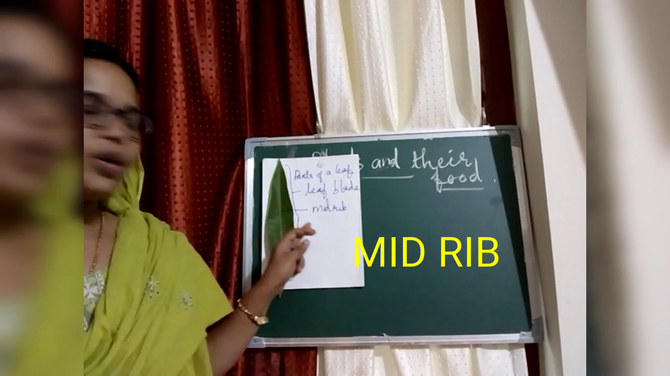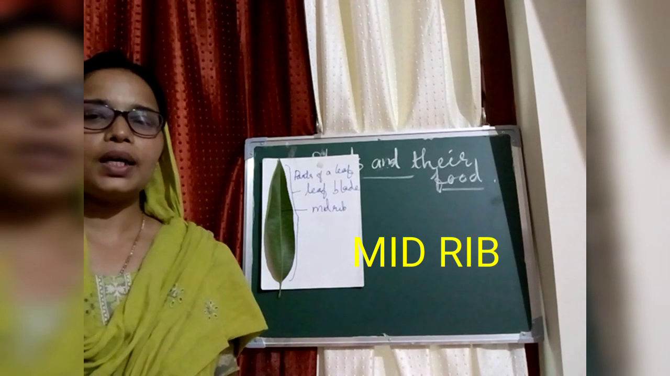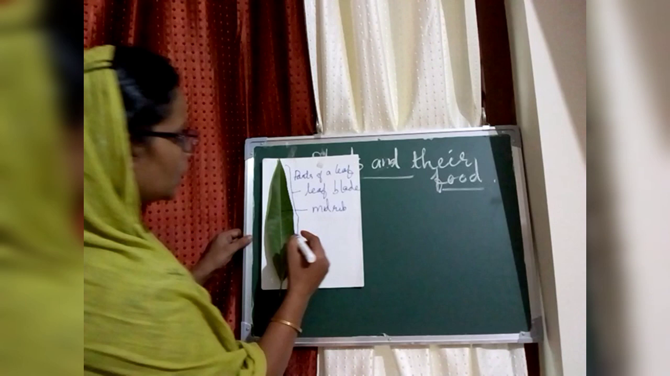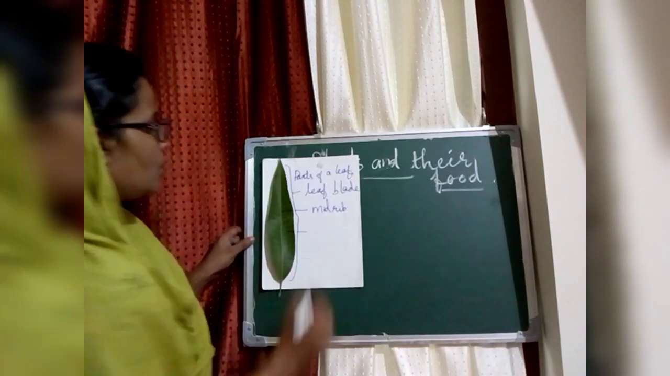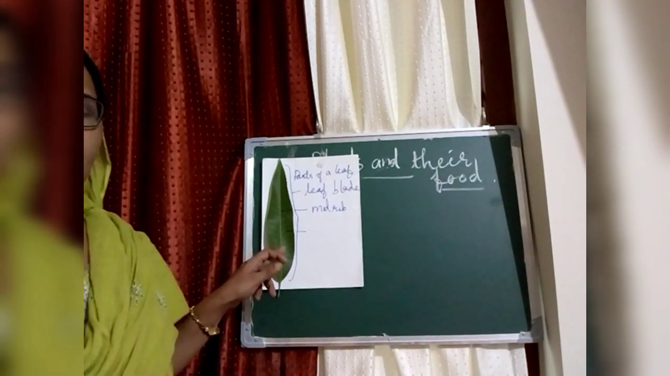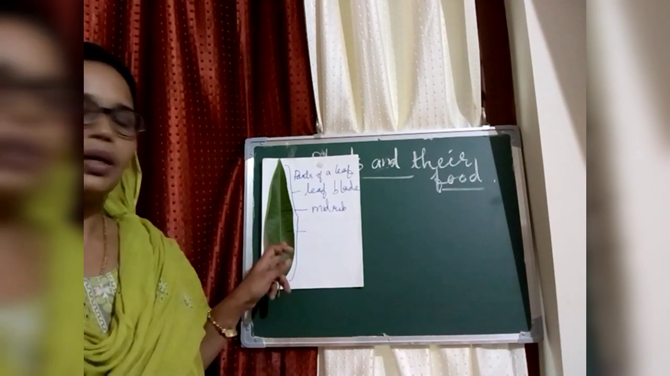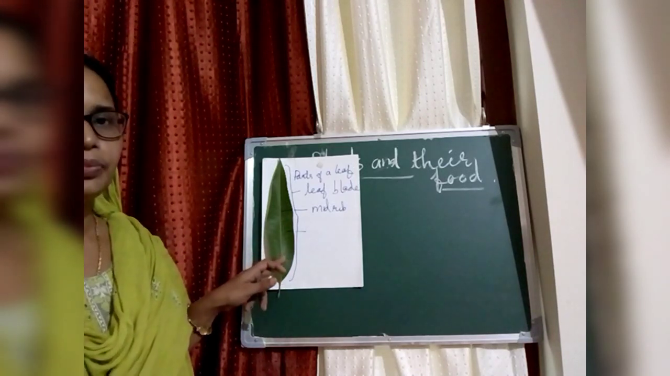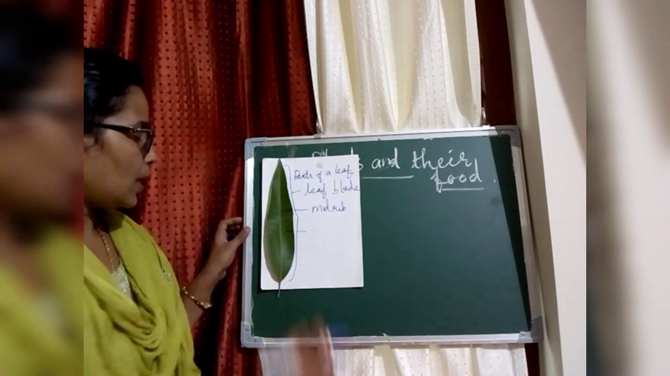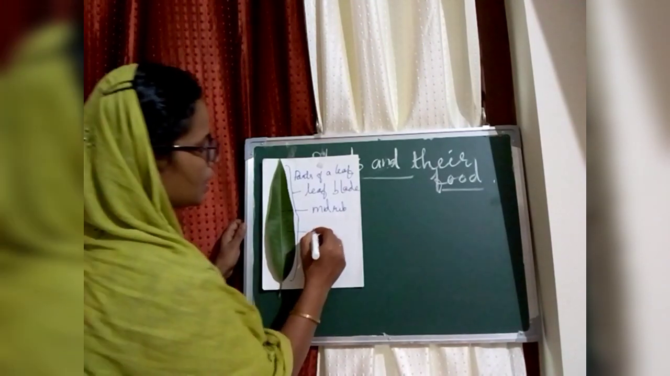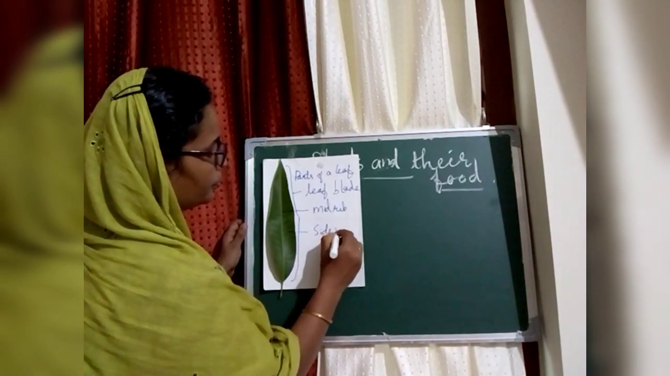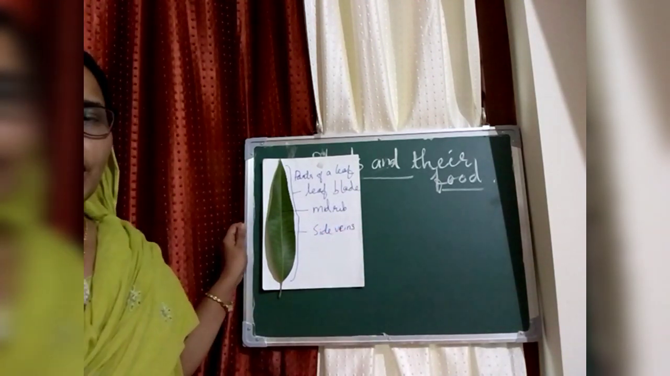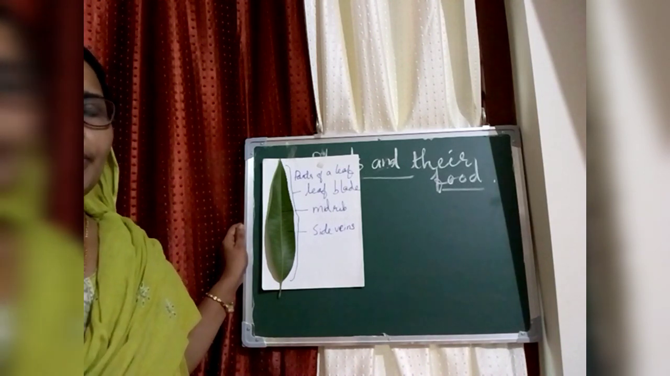This midrib is helpful for leaves for carrying water and minerals to the leaves. The third part, we can see numerous tiny lines arising from the midrib and running through this leaf blade. These tiny veins are called side veins. They are also helping the leaves to carry water and minerals.